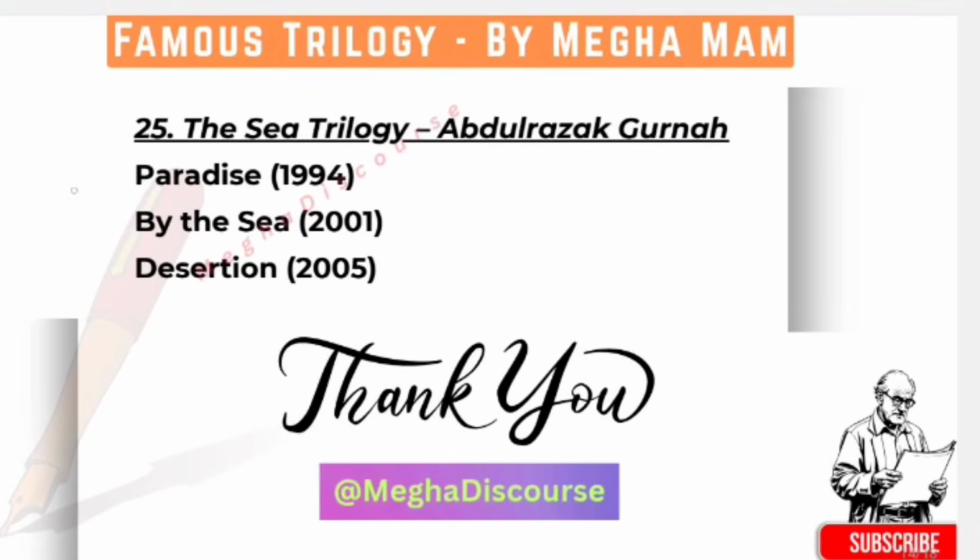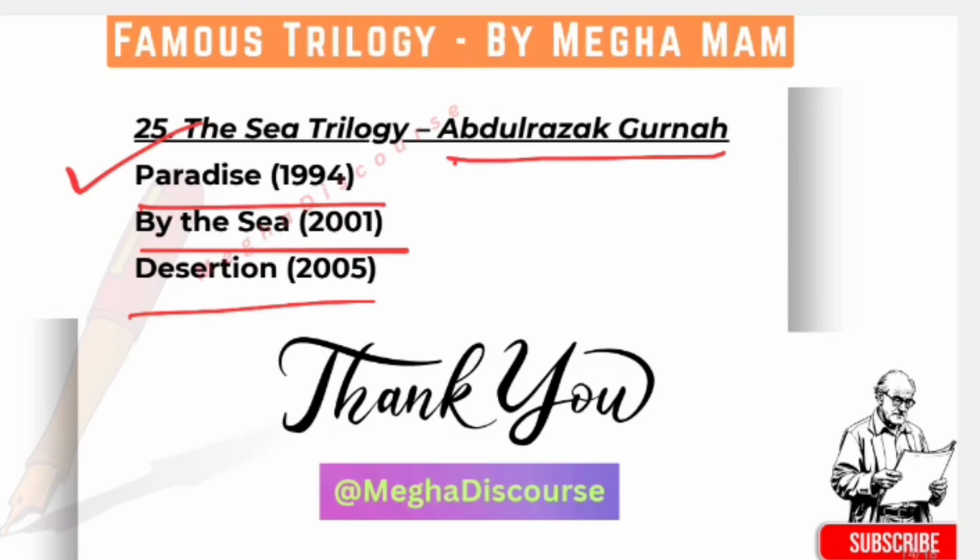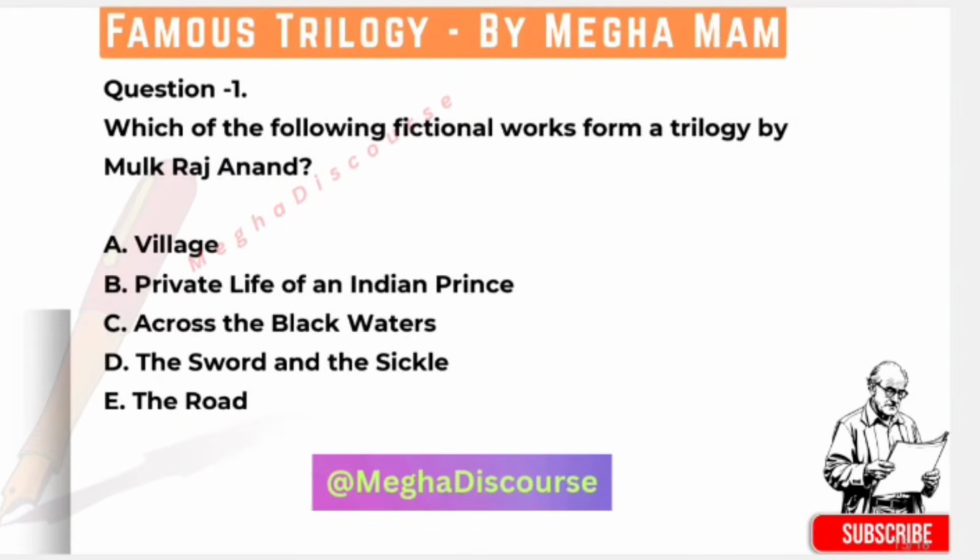We have the last one, the Sea Trilogy, which is written by Abdulrazak Gurnah. First he wrote Paradise, then By the Sea, and then Desertion. It is on migration and memory, and he got the Nobel Prize in 2021, and that's why it is an important one. So this is all about our 25 trilogies and 75 works. Okay, so let's do our questions in detail.